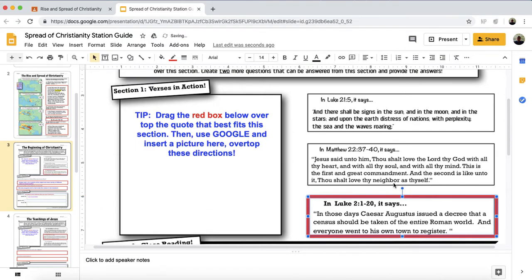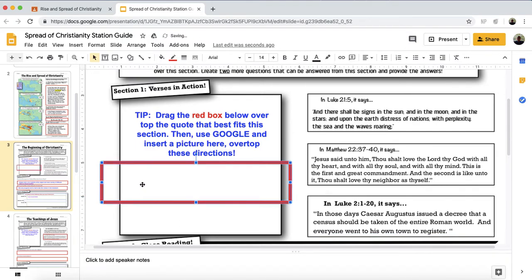However, if it doesn't let you do that, you could just tell me it is the 3rd box, or you could just put Luke 2 and copy the exact thing that says right there, just the words, okay? But it should let you move the box. You just have to click on it. Actually, go like this. You only click on it once. You don't double click. All right, then you go like that.